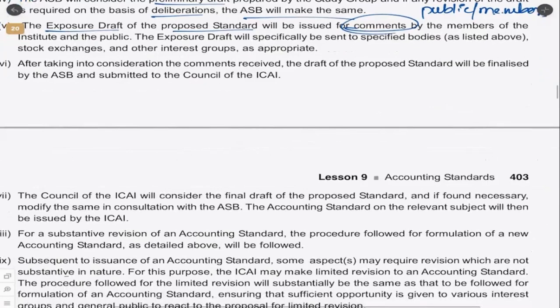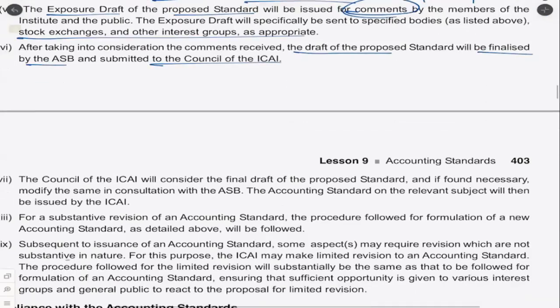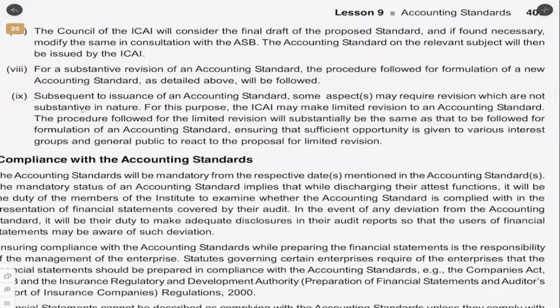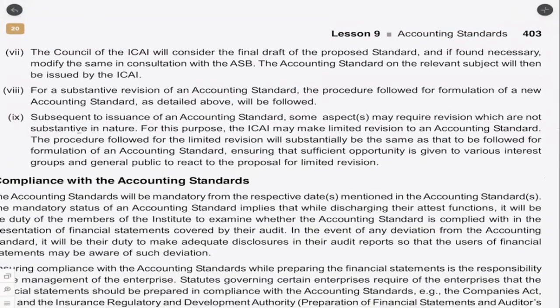After getting all the comments from all the stakeholders like stock exchanges, interest groups, other interest groups as required, they will look at the comments and then prepare a draft of the proposed standard. So this draft will finally be finalized by the ASB and submitted to the Council of ICAI. Then what will the Council of ICAI do?